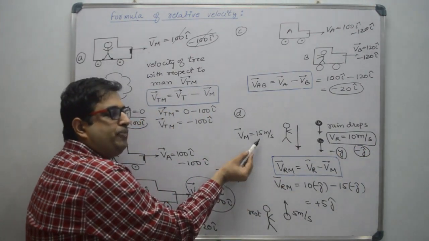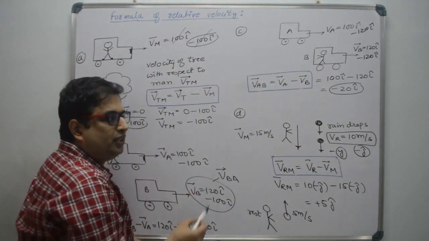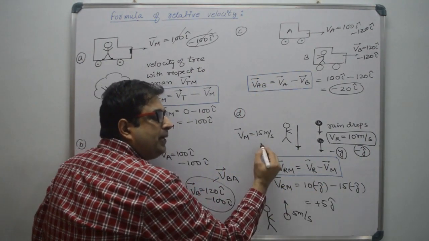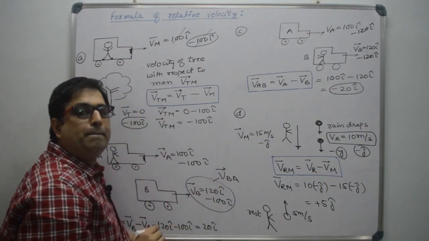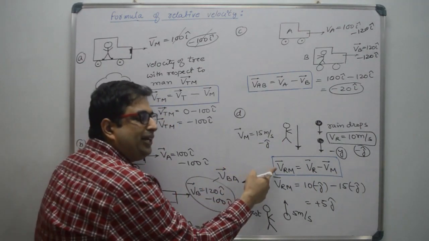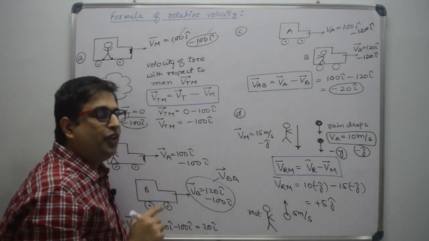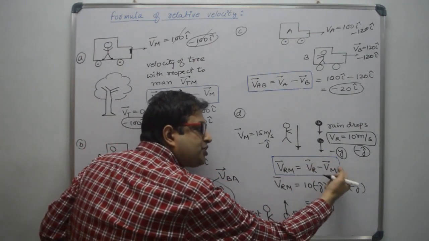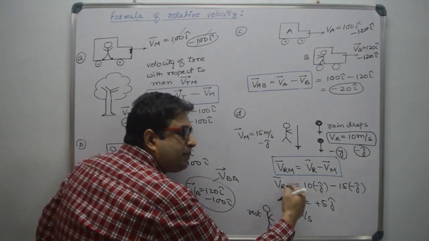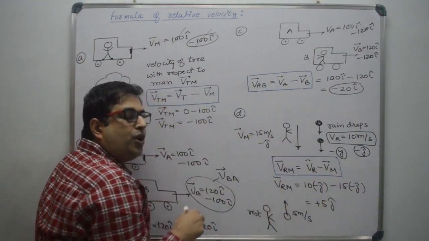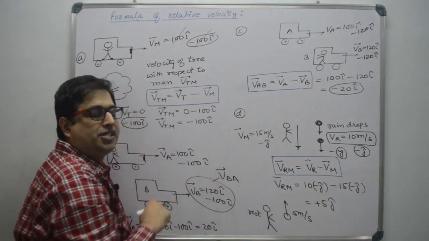And the velocity of man is also in downward direction. So it is again 15 minus j cap. Now to calculate the relative velocity of rain with respect to man, we have to subtract the velocity of man, because we are keeping the man at rest.